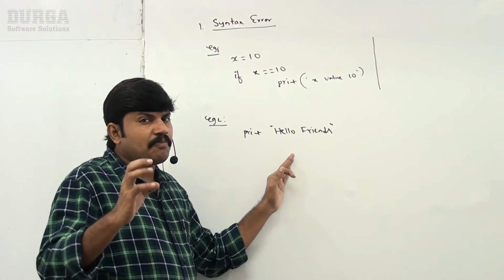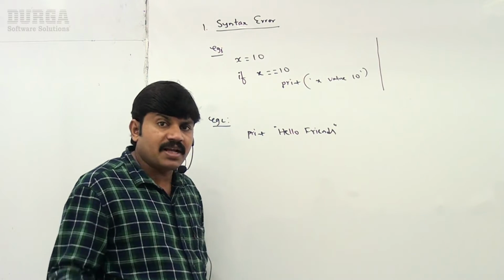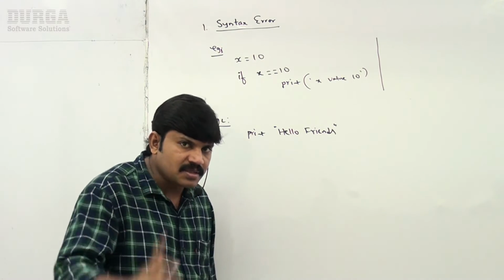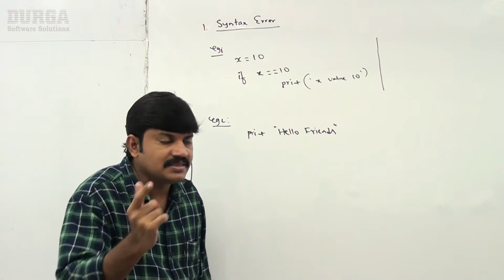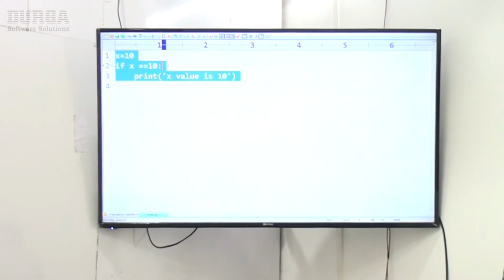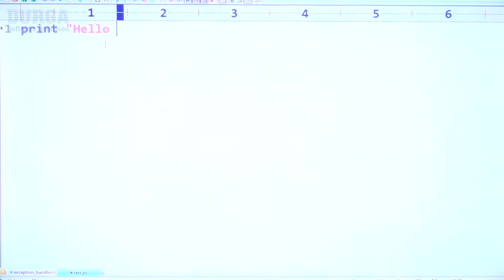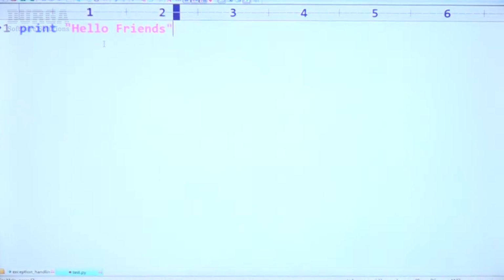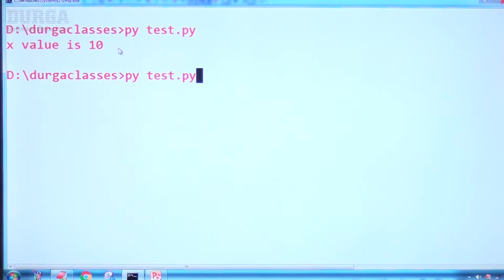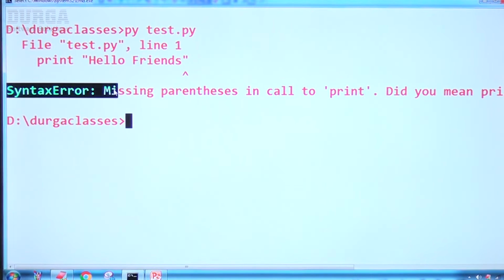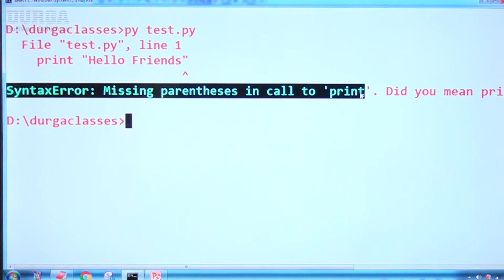In Python 2 it is valid, because in Python 2 parentheses are optional for the print statement, but in Python 3 parentheses are mandatory. Just have a look once. How is Python going to respond for this code? Here I'm taking print hello friends. Observe carefully, sir. By default you will get syntax error, missing parentheses in call to print.